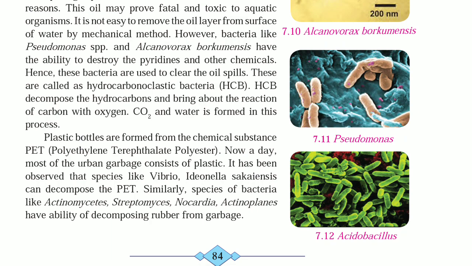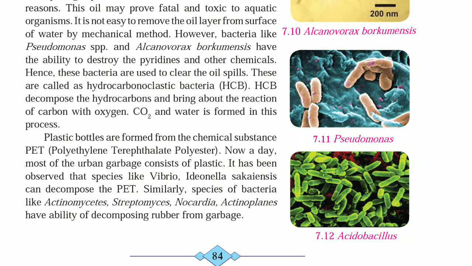Plastic bottles are formed from the chemical substance PET, polyethylene terephthalate polyester. Nowadays, most of the urban garbage consists of plastic. It has been observed that species like Vibrio, Ideonella sakaiensis can decompose the PET.